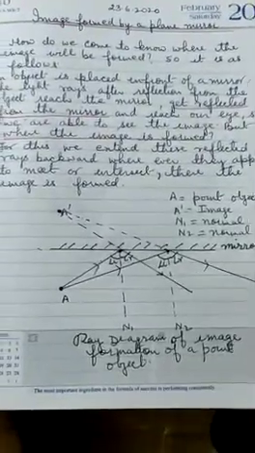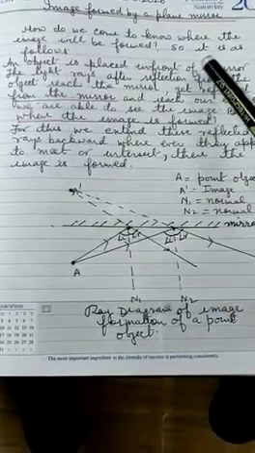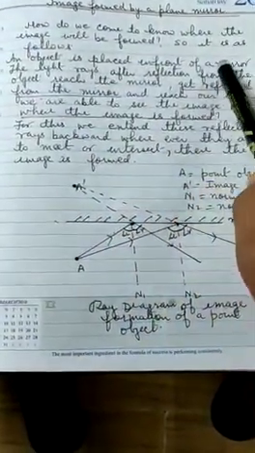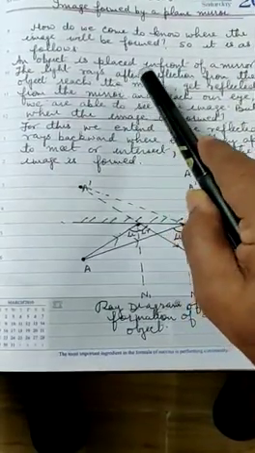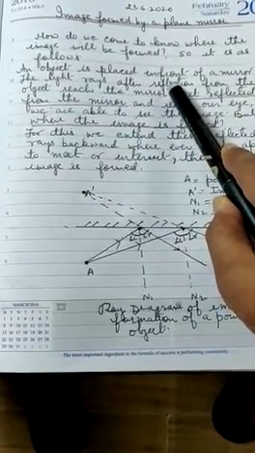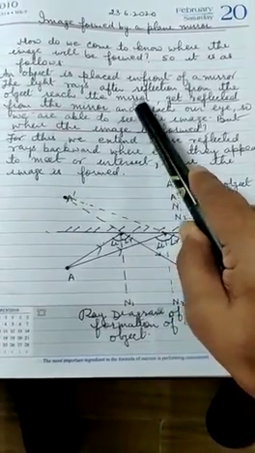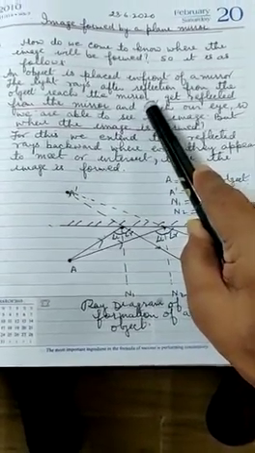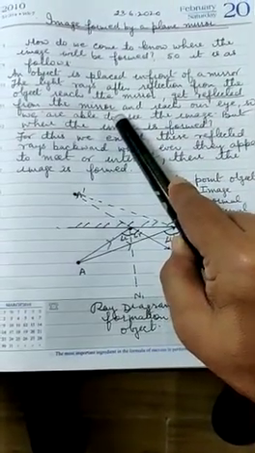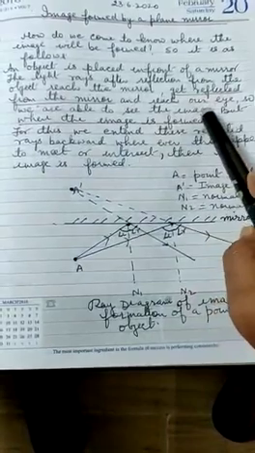Now today we start with this, that how do we come to know where the image will be formed? So what do we do? We place an object in front of a mirror. Now light rays from the object get reflected and they reach the mirror. After reaching the mirror, what will happen to those light rays? They again get reflected by the mirror, and then these reflected rays reach our eye and we are able to see the image.